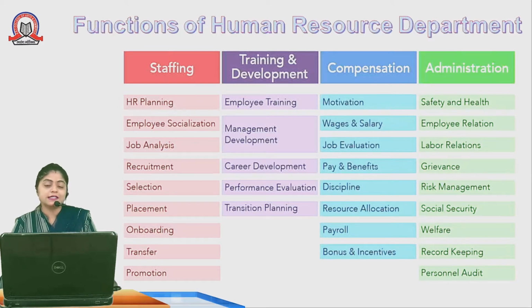So first is HRP, Human Resource Planning. In Human Resource Planning, the companies are analyzing how many employees they require. As per the requirement, the companies are creating the vacancy in the market. Then employee socialization. It is very important for the organization that employees should be socialized. We should not be just work oriented.